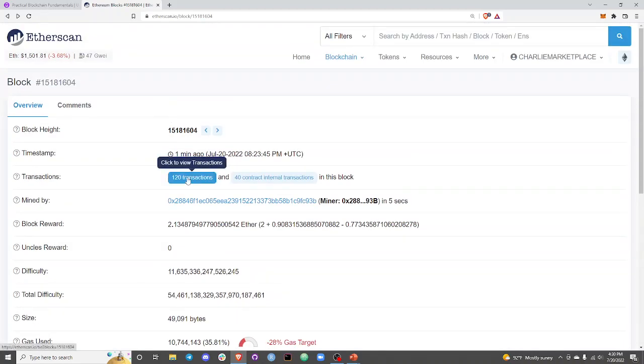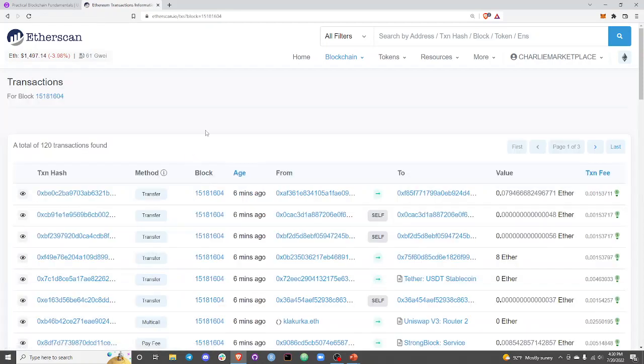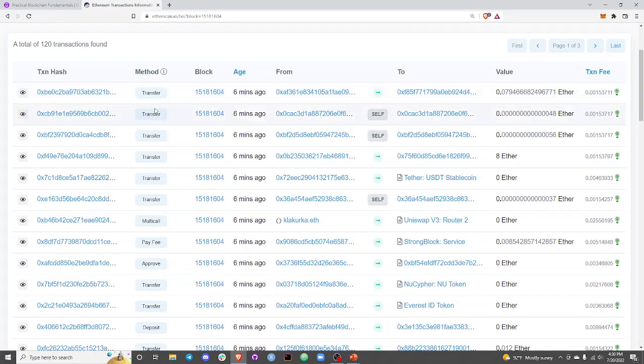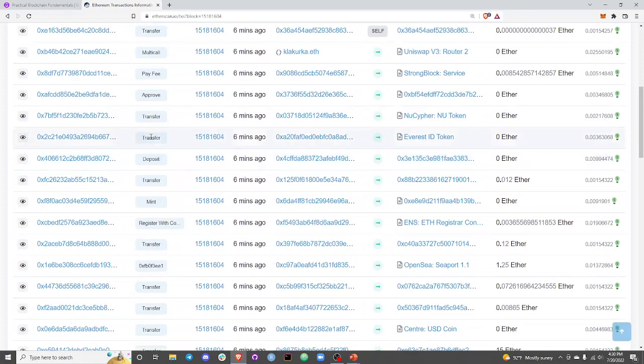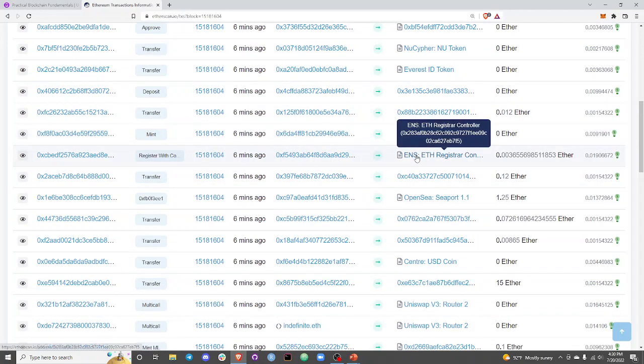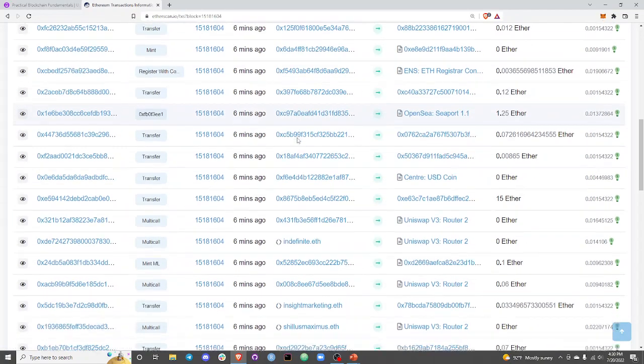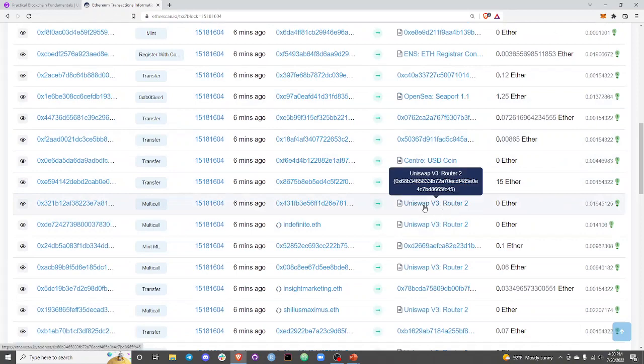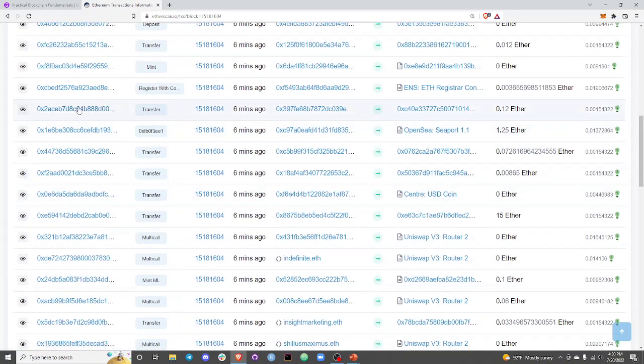So let's go ahead and do the 120 transactions really quick. And what you'll see here is there's a lot of transfers. Transfers are pretty simple. You also see someone registered in ENS, which I mentioned earlier. You also see a few Uniswap v3. Uniswap is very, very popular. So let's start with a transfer really quick and go into some detail.